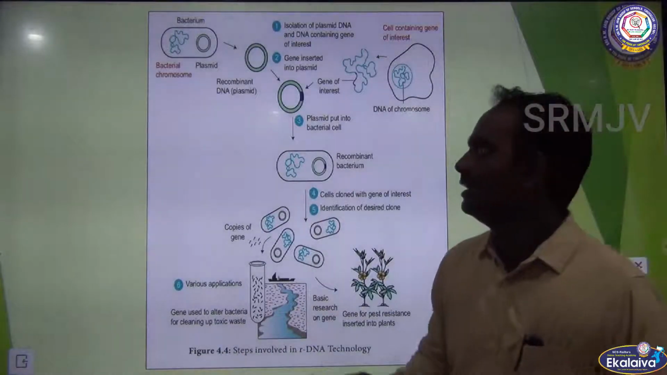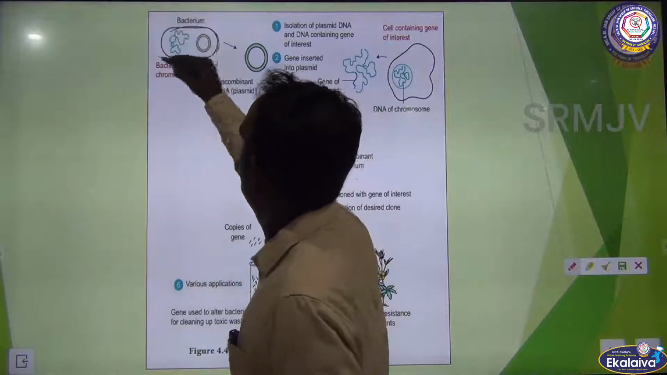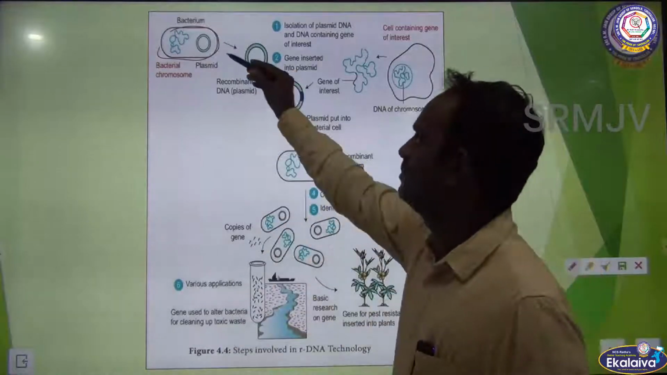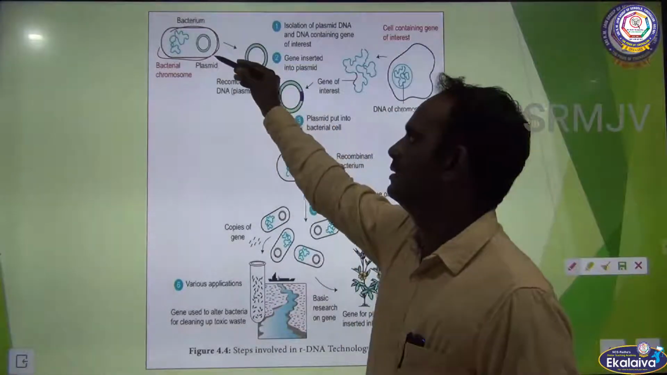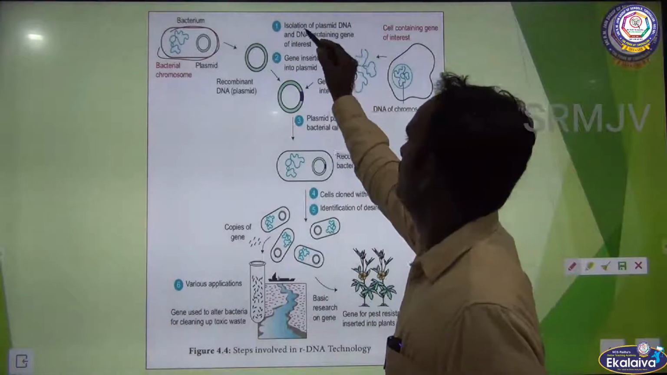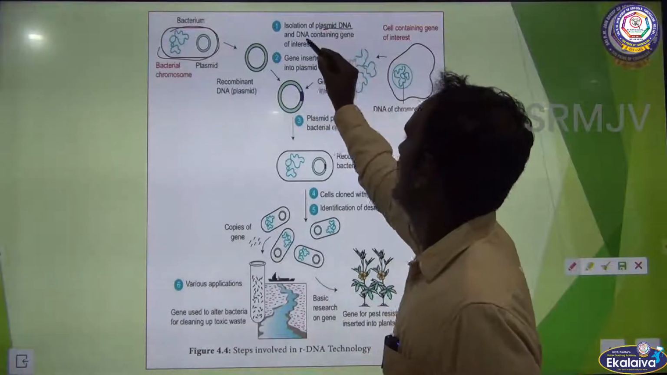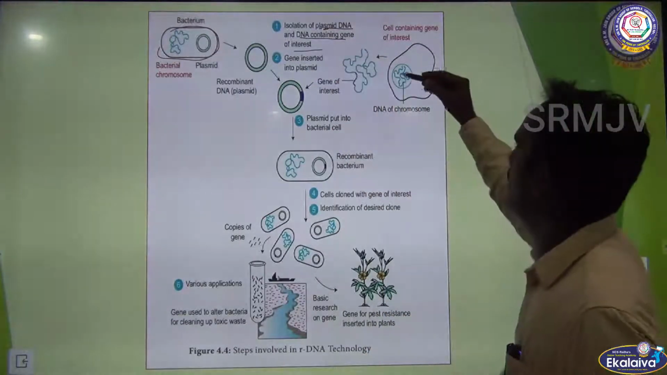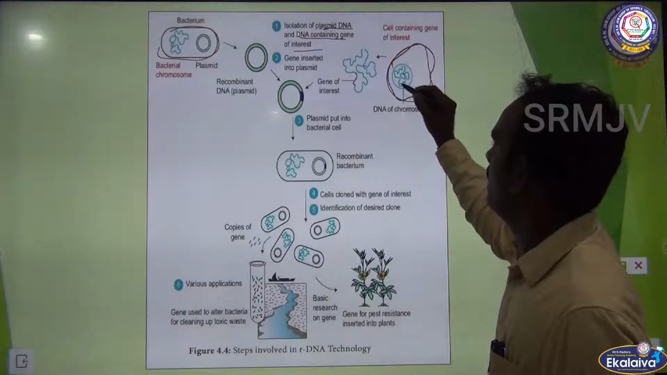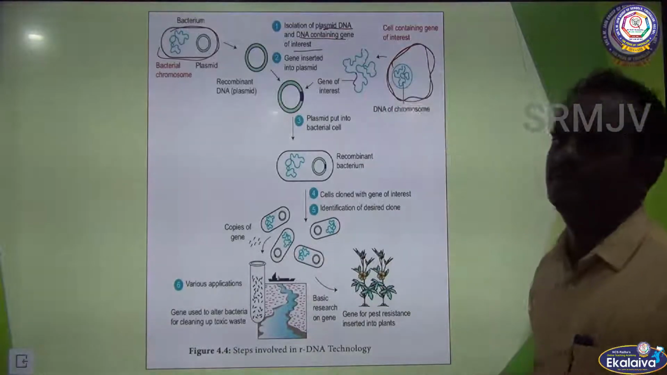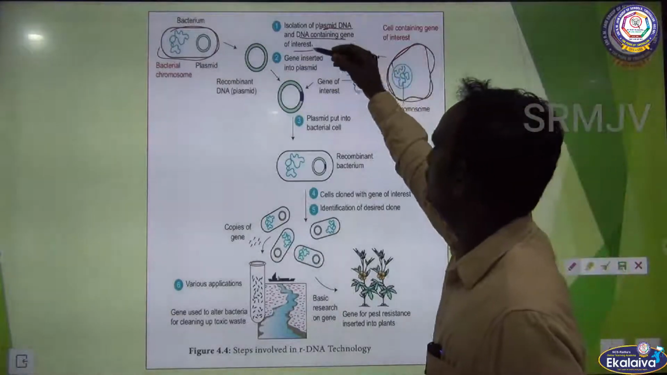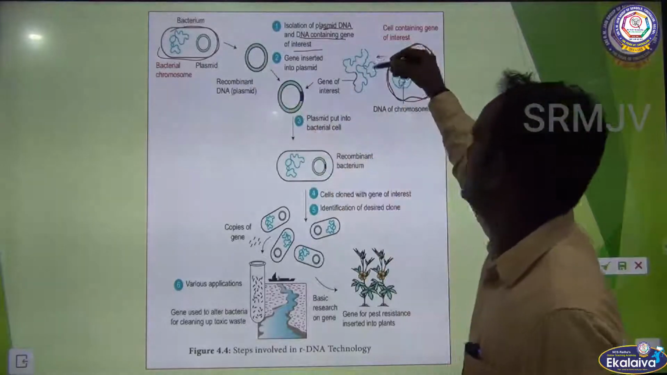See the picture here. This is the bacterial cell. Bacteria contain a bacterial chromosome as well as the plasmid. Plasmid is nothing but an extrachromosomal, self-replicating, double-stranded DNA. It acts as a vector, and this is the initial isolation of plasmid DNA and DNA containing the gene of interest. So this is the desired DNA. We take the DNA and cut the DNA fragments with the help of restriction endonuclease enzyme, and then join the plasmid with the gene of interest.